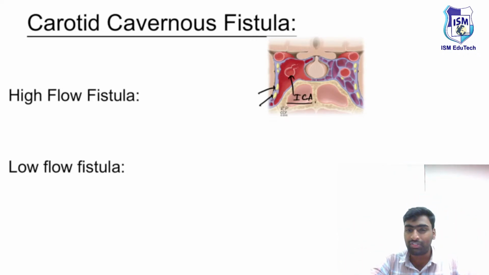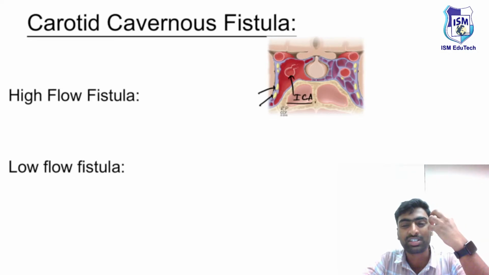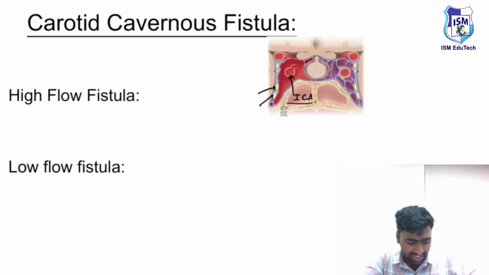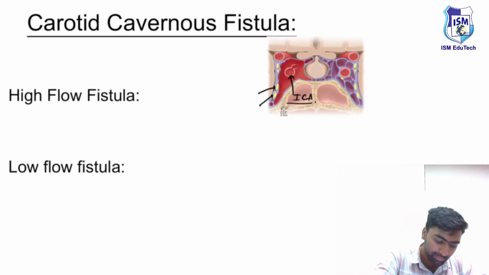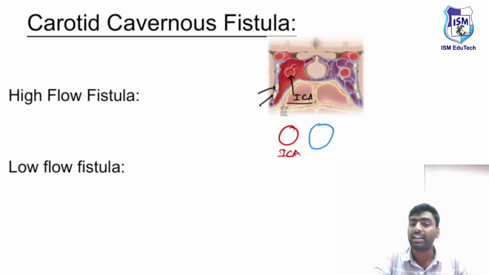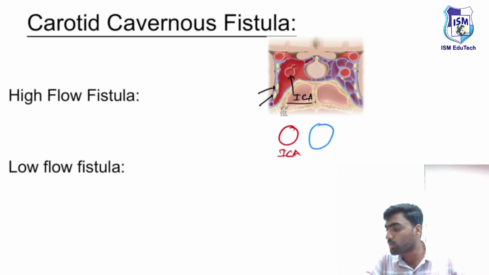And now the fistula will form, and this fistula formation leads to proptosis, which is a pulsatile proptosis. On examination and auscultation, you will be able to hear the bruit. Let me tell you why this bruit happens. This is how the ICA looks, and just imagine this as the cavernous sinus. Normally, there is no connection.